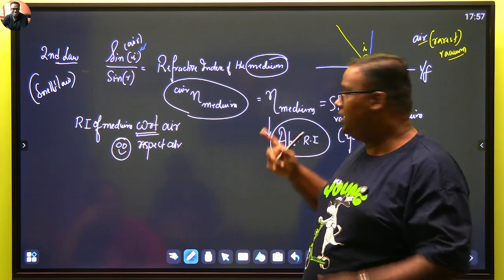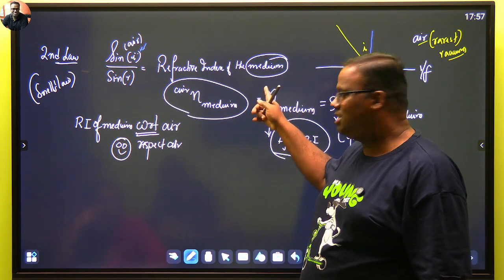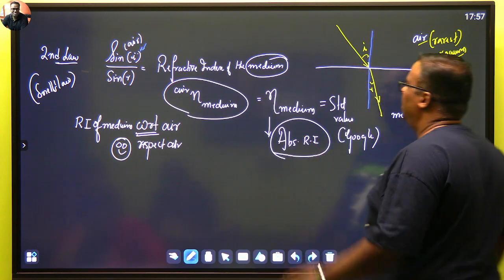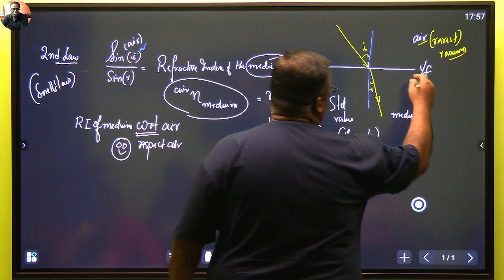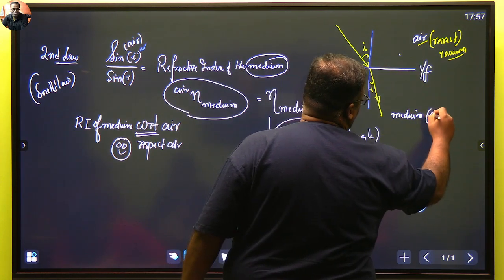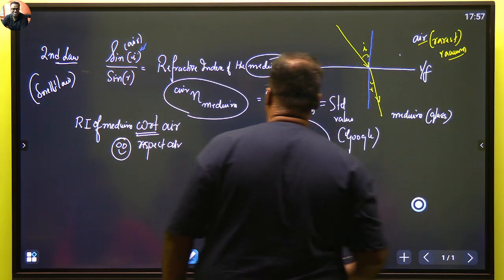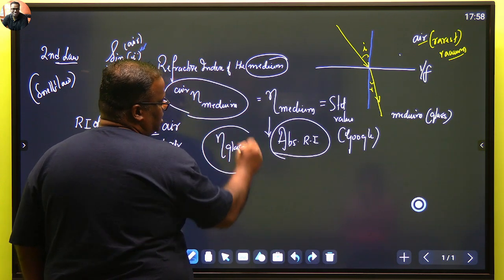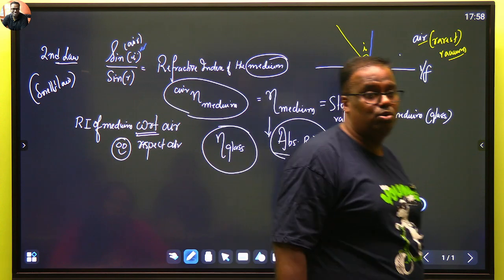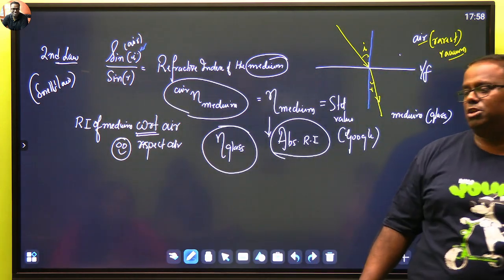So the corollary is, if you see eta medium, that means it is air out here. Remember it, okay? And this is a standard value, right? So say if this was between air and glass, we will say eta glass, and eta glass is a standard. It is known as absolute refractive index because you are measuring with respect to air.